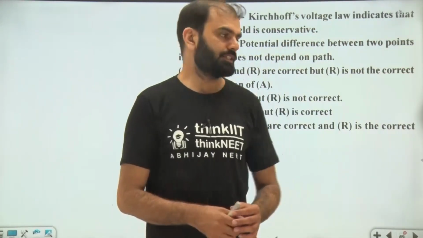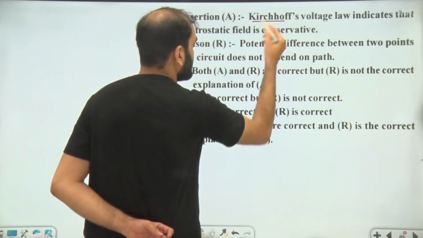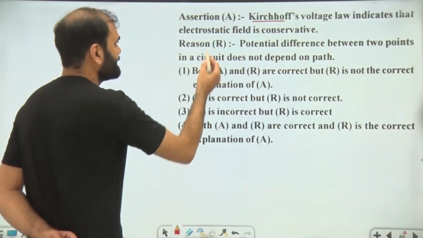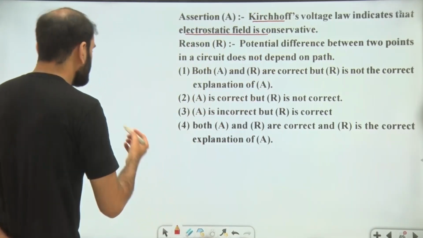Hello student, here is the question that assertion is given to you. Kirchhoff voltage law indicates that electrostatic field is conservative. Kirchhoff voltage law is based on